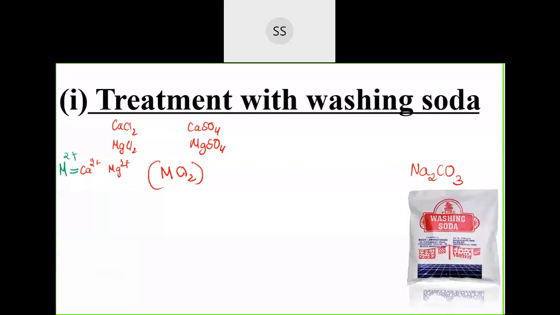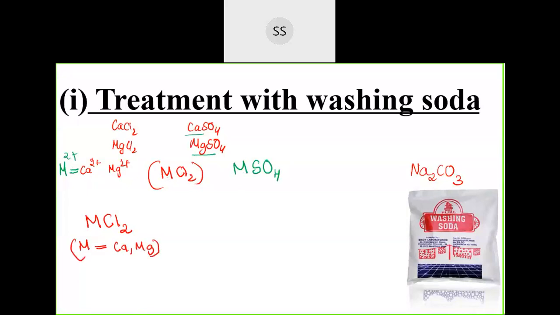M2 plus, generally I have written as M. When you combine with chloride, you will get MCl2. Similarly I can write this as metal sulfate, M where M stands for again calcium or magnesium. Below that you can write what M stands for. Let me write the equation. First one, metal chloride, that is MCl2, where the metal can be calcium or magnesium.